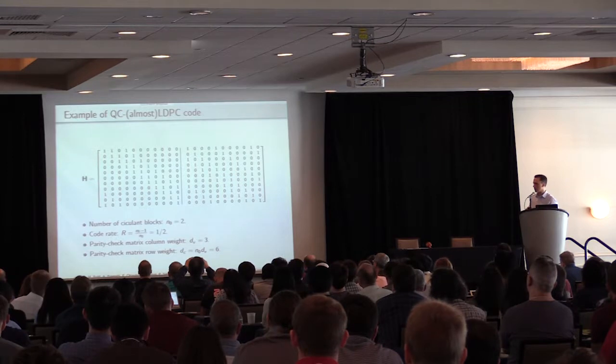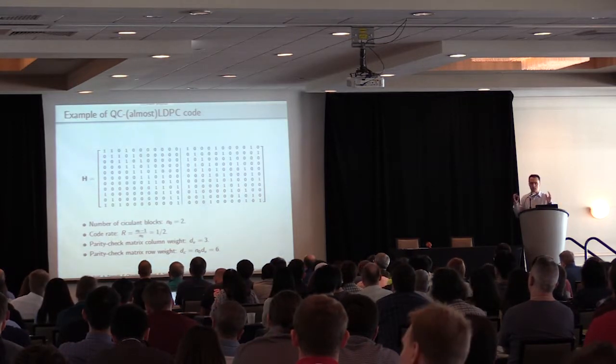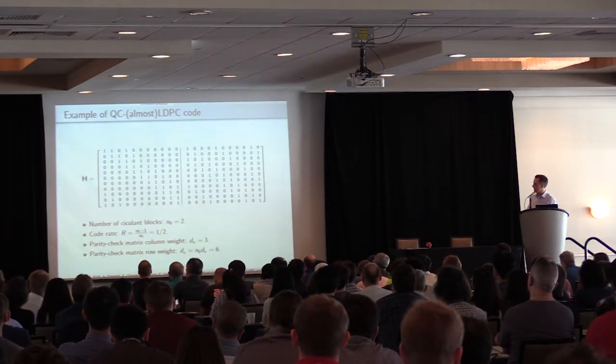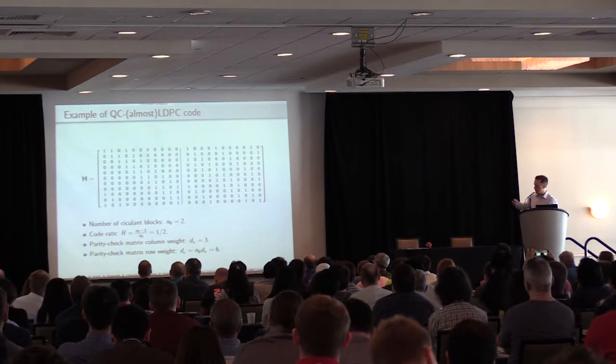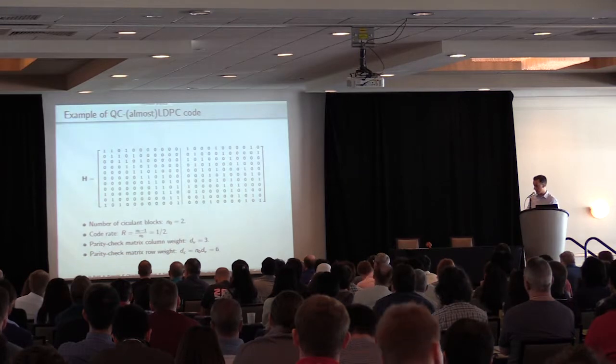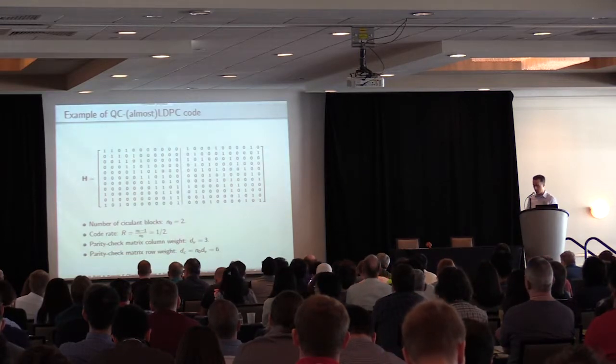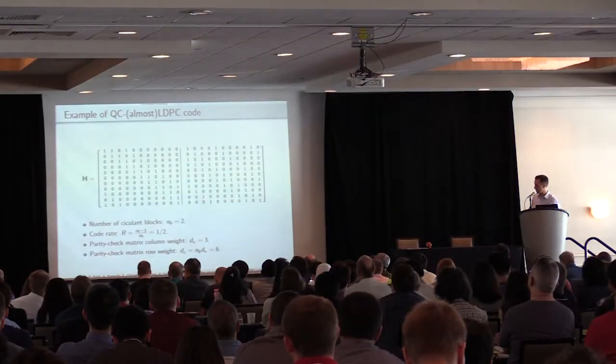Okay, we all know what a QC-LDPC code is. This is just a toy example. We have a parity check matrix that is one row of circular blocks. In this case, the number of circular blocks, denoted as n0, is 2. The code rate is (n0 minus 1) divided by n0. The column weight is dv equal to 3. The row weight is dc equal to 6.